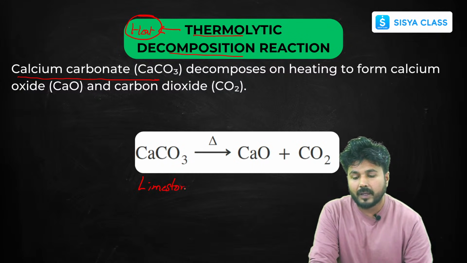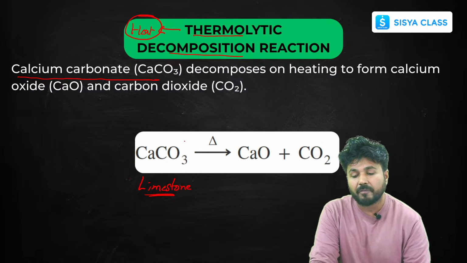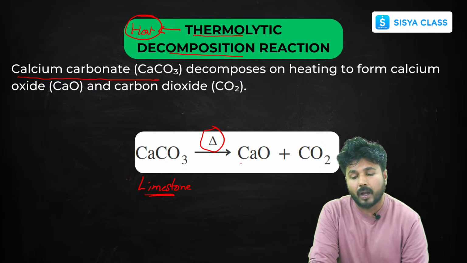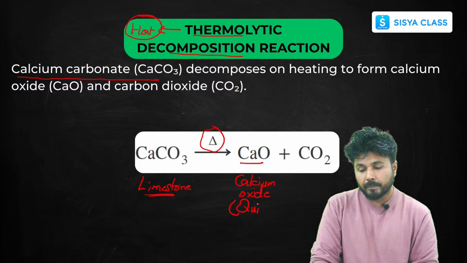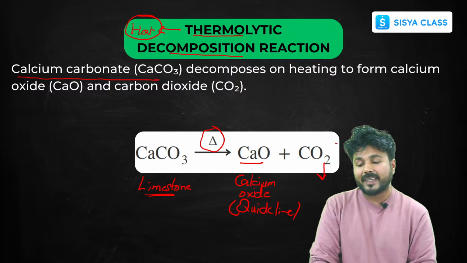Now limestone, as you all know, when you give heat to it, it absorbs heat and breaks down into calcium oxide, that is your quicklime, and carbon dioxide. Carbon dioxide gas is released.